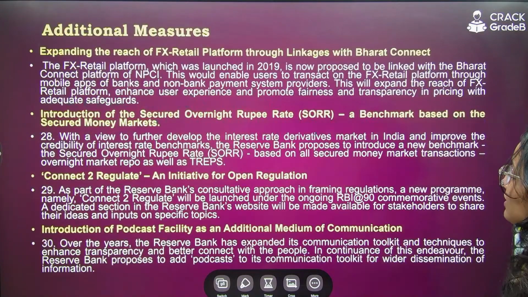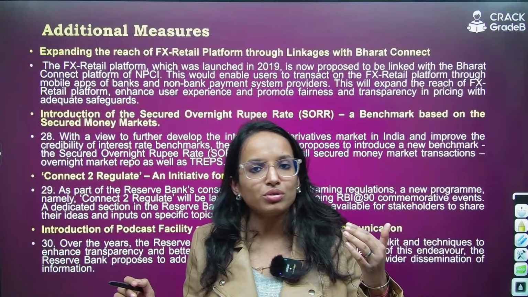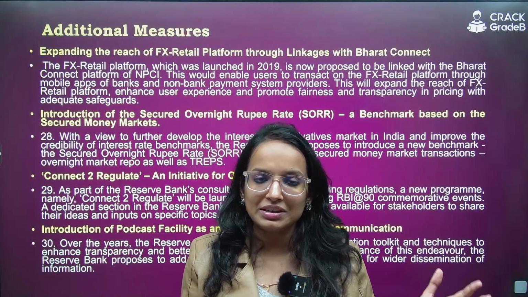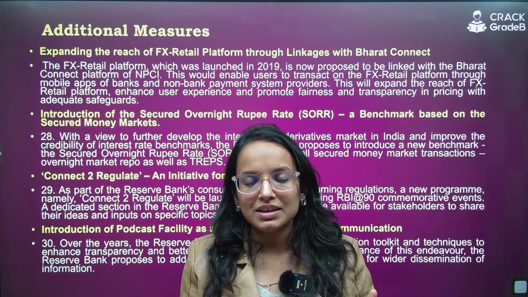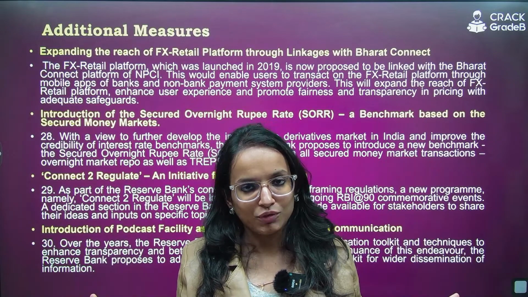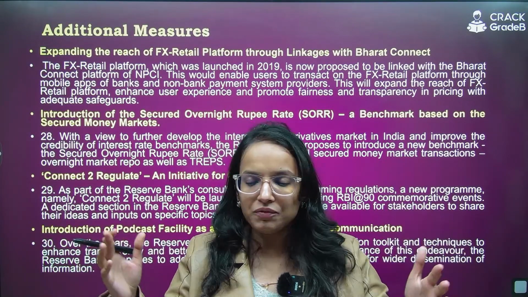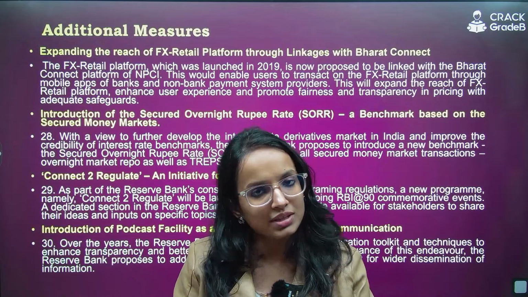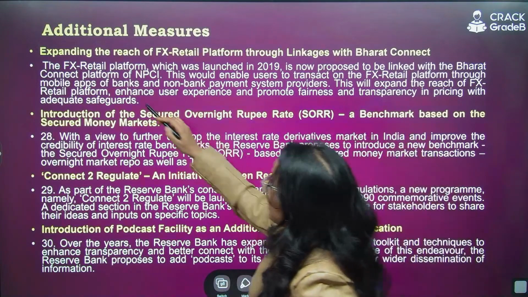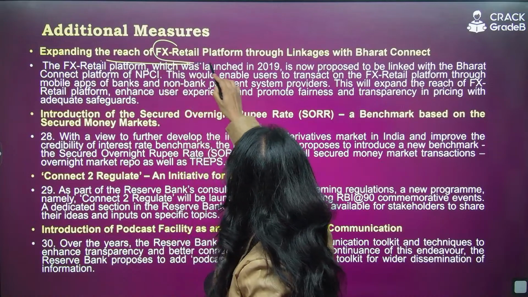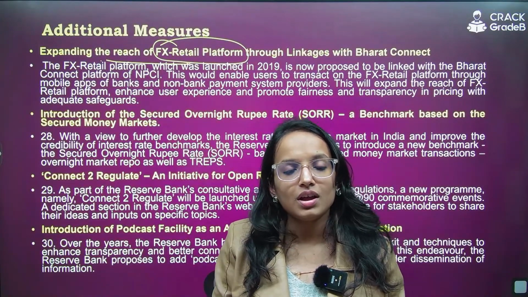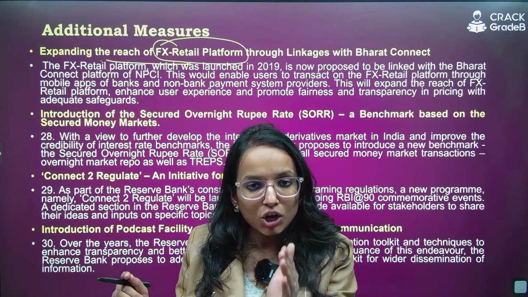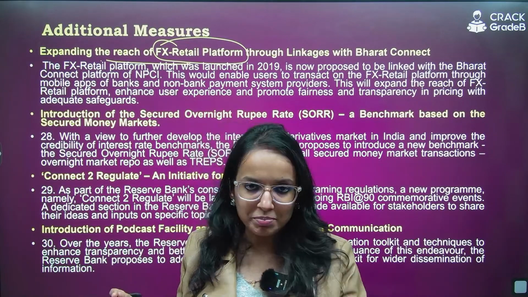Now the next thing is additional measures. This was about foreign stability, external sector, GDP, inflation, etc. You know that in the MPC, they also announced some additional measures for the overall betterment of the economy and different sectors in the economy. What are the additional measures they have taken? First thing, expanding the reach of the Forex retail platform. They have decided to expand the reach of the Forex retail platform. Now, what is this platform and how will this reach be expanded?